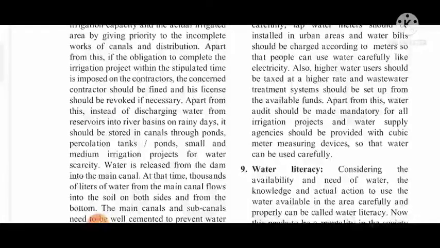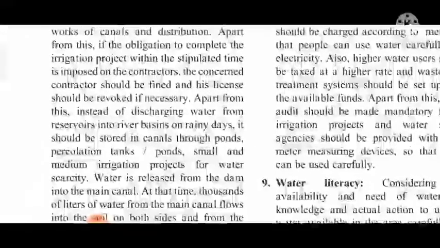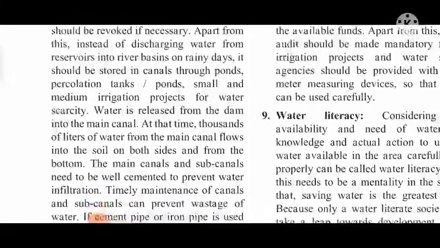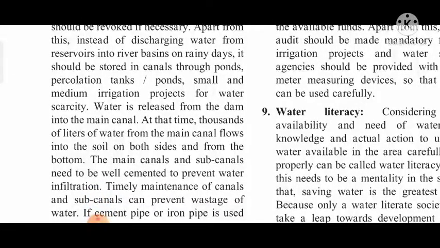Apart from this, instead of discharging water from reservoirs into river basins on rainy days, it should be stored in canals through ponds. So this water can be saved with the help of ponds or canals, and it should not be released into the river.